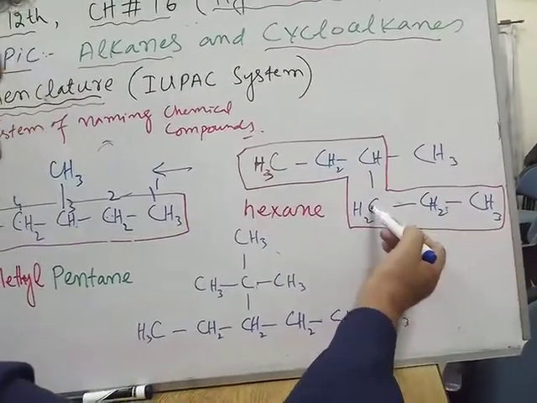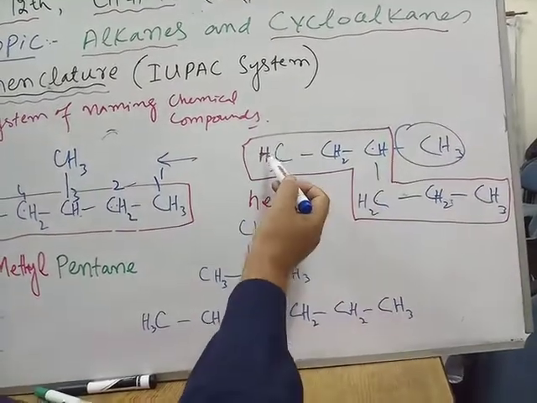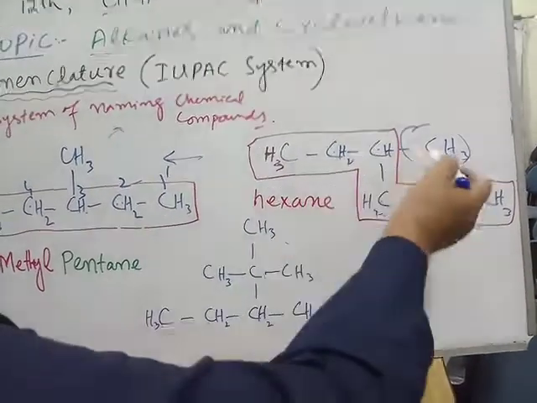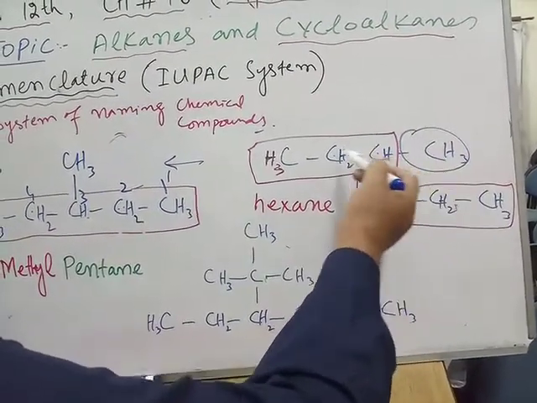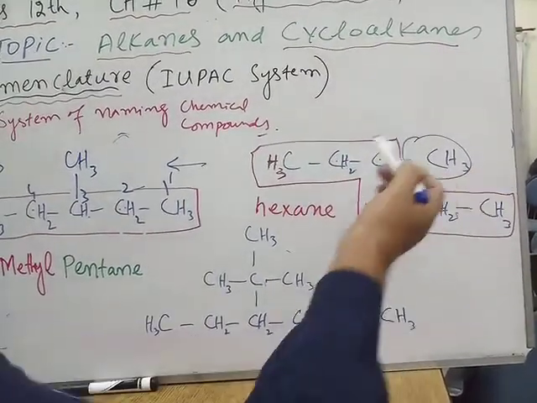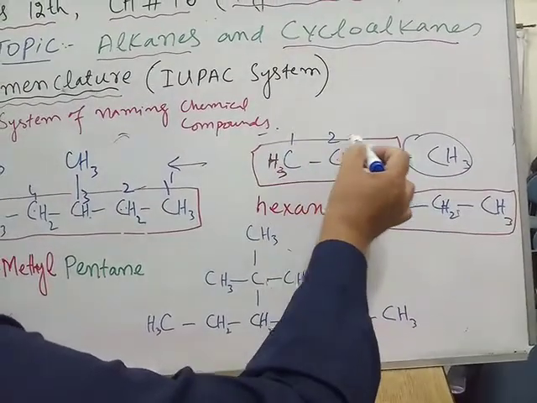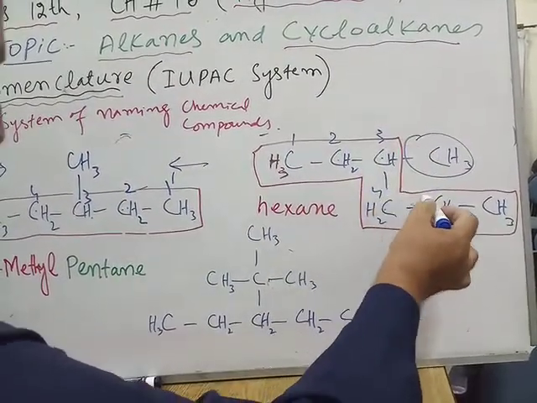Similarly, look at this compound. 1, 2, 3, 4. The branch is at carbon number 4. From this end, 1, 2, 3. The branch or substituent lies at carbon number 3. So from this side, it is nearer. So I shall write what? Numbering from this side. 1, 2, 3, 4, 5, 6.